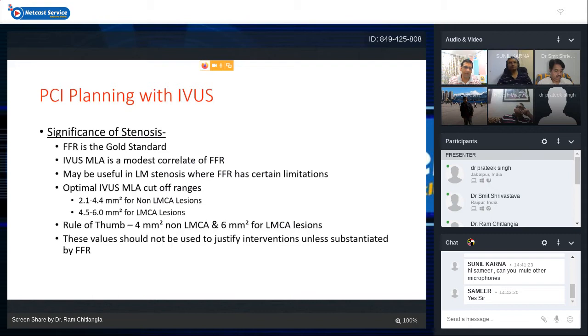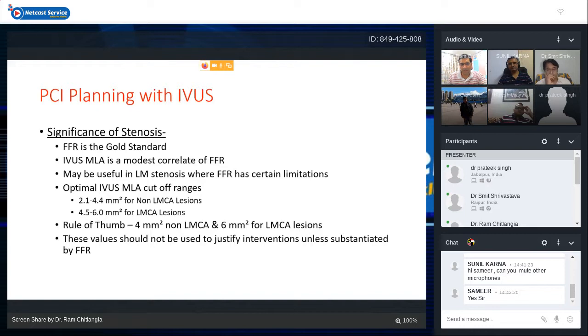From various trials and studies, optimal IVUS MLA cutoff ranges have been identified, and they range from 2.1 to 4.4 millimeter square for non-LMC lesions and 4.5 to 6 millimeter square for LMC lesions. So as a rule of thumb, it is 4 for non-LMC and 6 for LMC lesions.